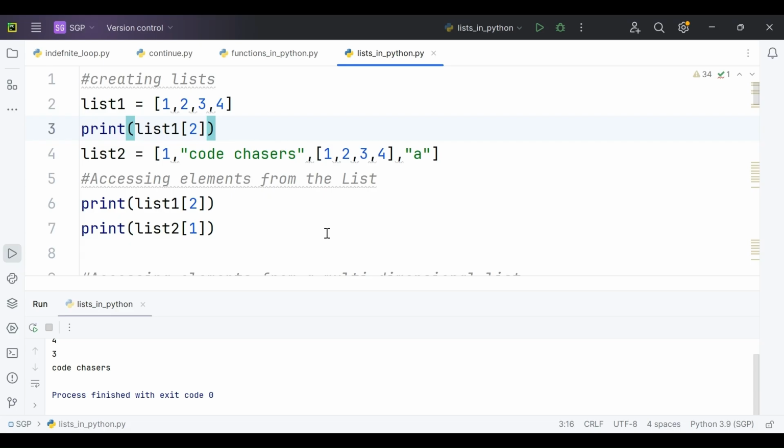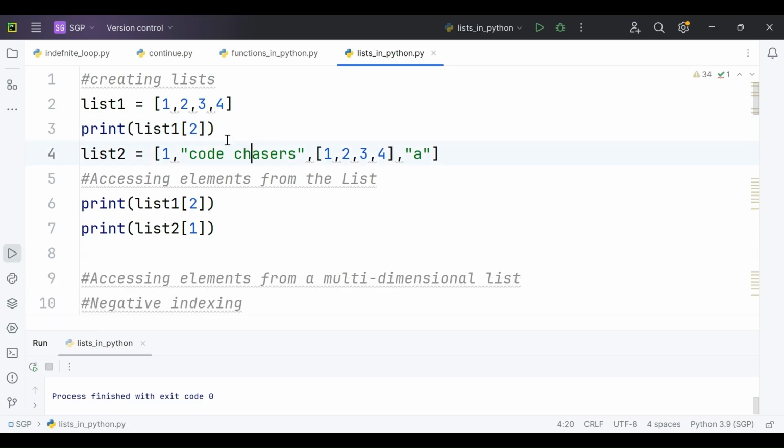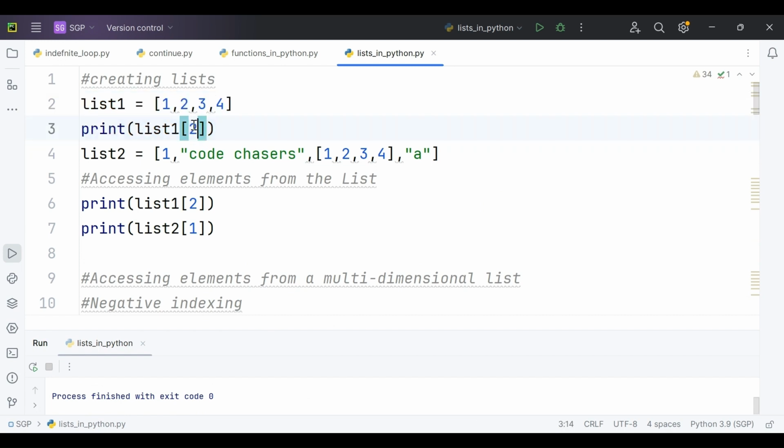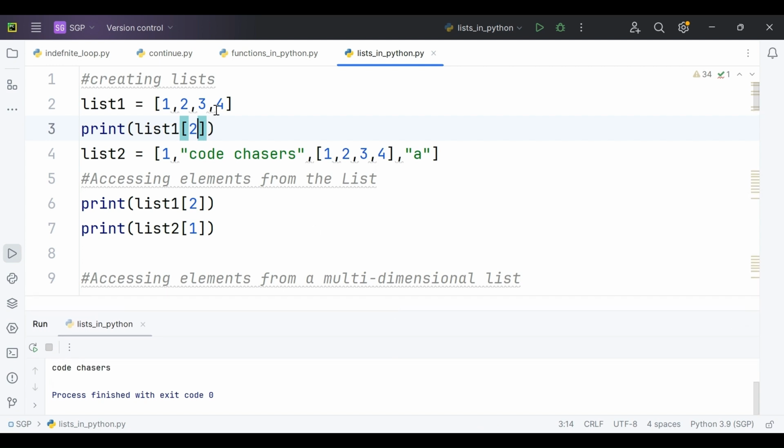Now here we will see the way how we accessed the elements by using positive indexing. We will access the same elements by using negative indexing. Here we need the element 3 to be printed, right? Now if we go with negative indexing, what is the index position?